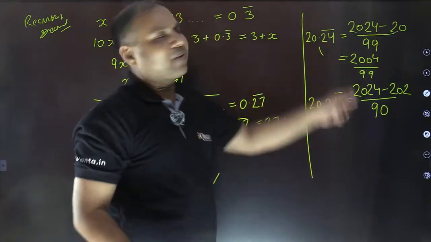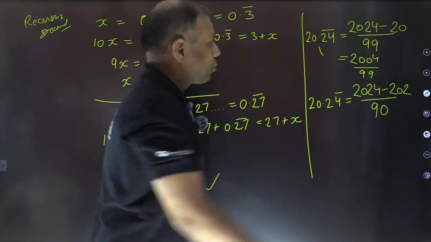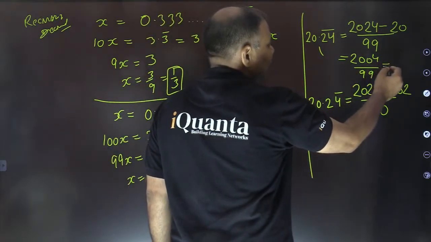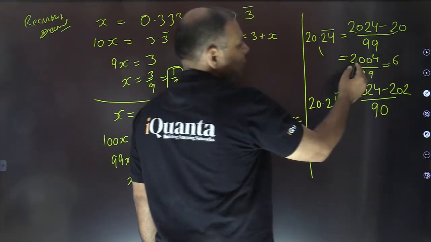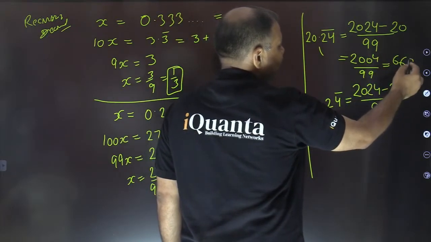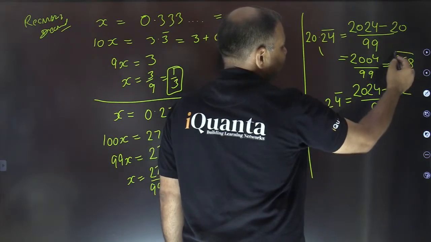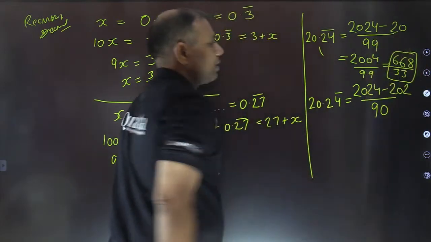Can you further simplify it? Yes. 3 is the common factor I can see here. So if you divide it by 3, it will be 3 6 are 18. Again 2 remaining, 3 6 are 18. 2 remaining, 3 8 are 24 upon 3 3 are 9. 3 3 are 9. So 668 by 33.